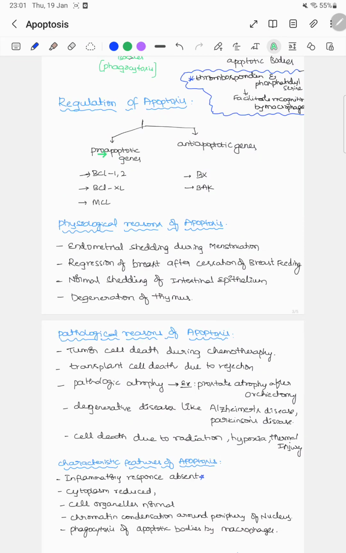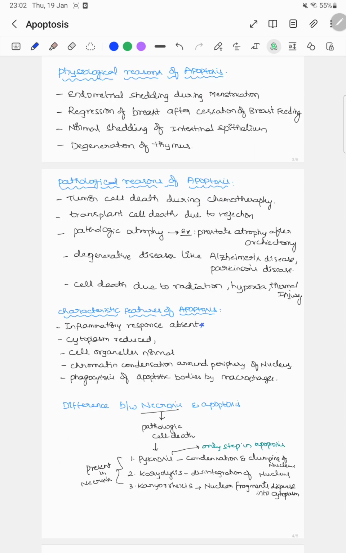Regulation of apoptosis. There are certain genes such as pro-apoptotic genes and anti-apoptotic genes. Pro-apoptotic genes promote apoptosis and anti-apoptotic genes inhibit apoptosis. They include BCL1 to BCL-XL, MCL, and anti-apoptotic genes include BX, BAK, etc. Physiological reasons for apoptosis, that is endometrial shedding during menstruation, regression of breast after cessation of breastfeeding in lactating women, normal shedding of intestinal epithelium, and degeneration of thymus with age.